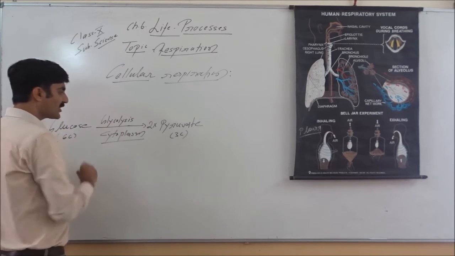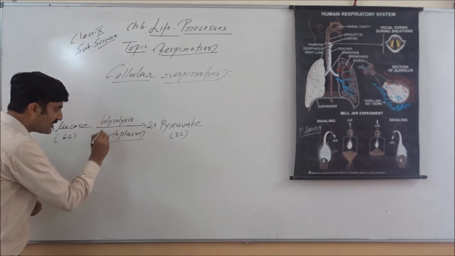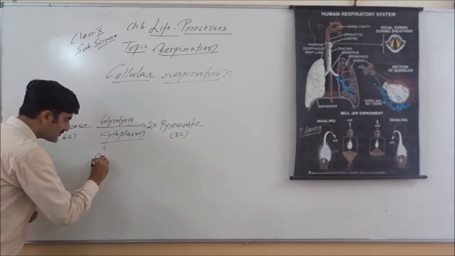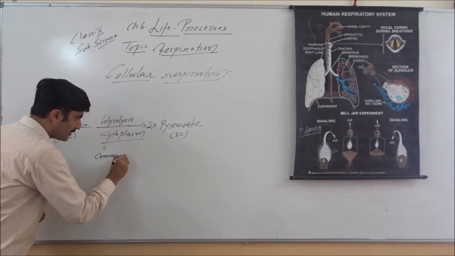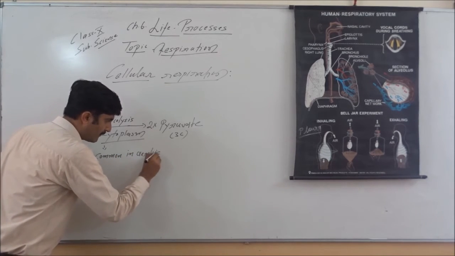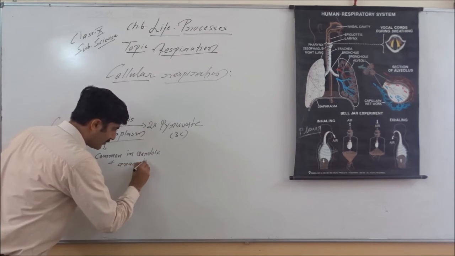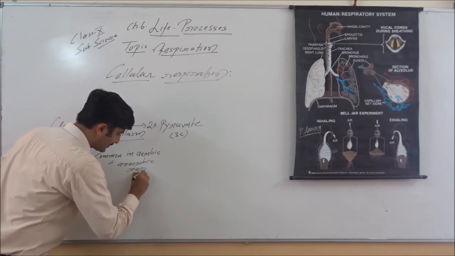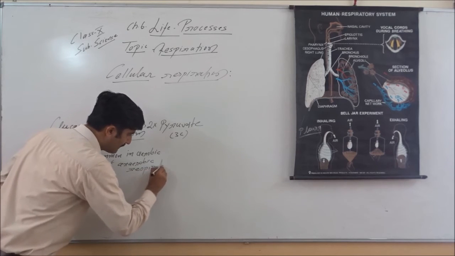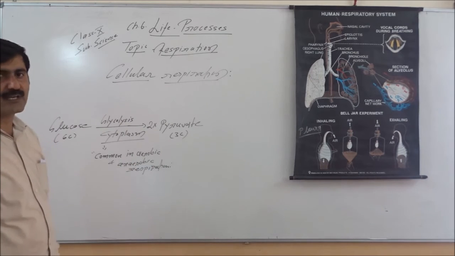This is also very important. Site of glycolysis is cytoplasm. And one more thing we have to remember, it is a process which is common in aerobic and anaerobic respiration. This step is common for aerobic and anaerobic respiration. This is very important.